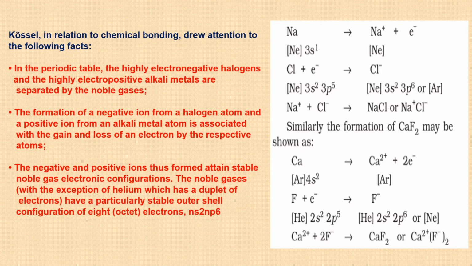valence electrons only. Then Kossel specifically, he drew attention to the following facts: that in a periodic table, the highly electronegative halogens, if you see the examples on the right hand side in the box, the highly electronegative halogens like chlorine is taken up here, and the highly electropositive alkali metals, sodium is taken up here as an example, they are separated by noble gases.